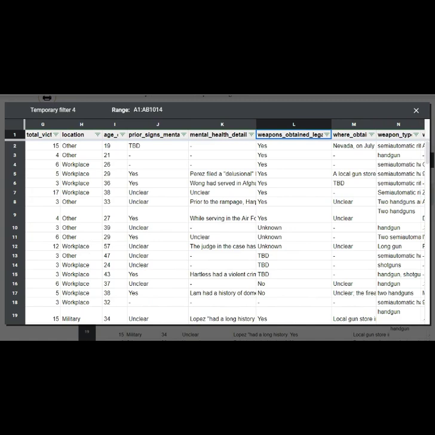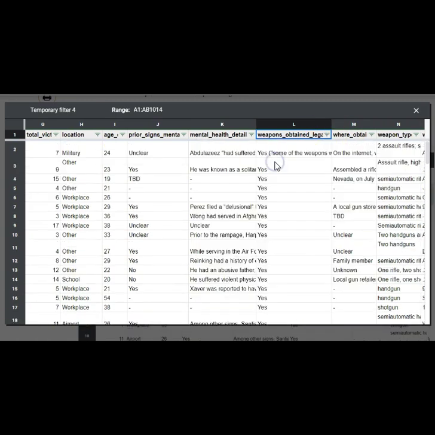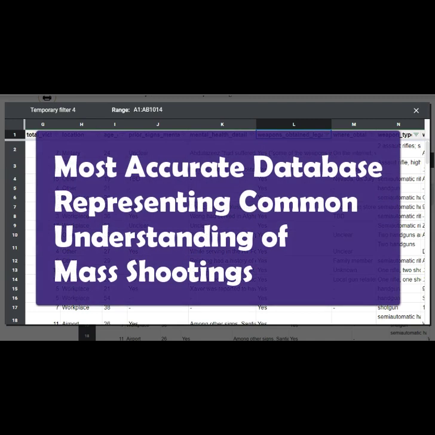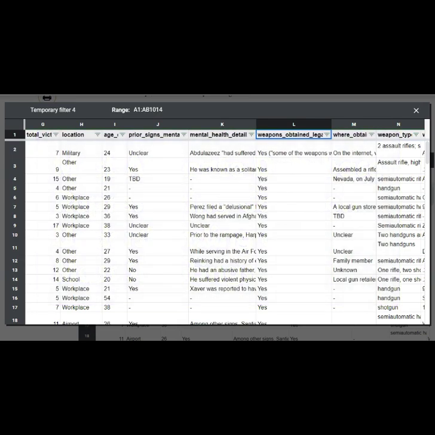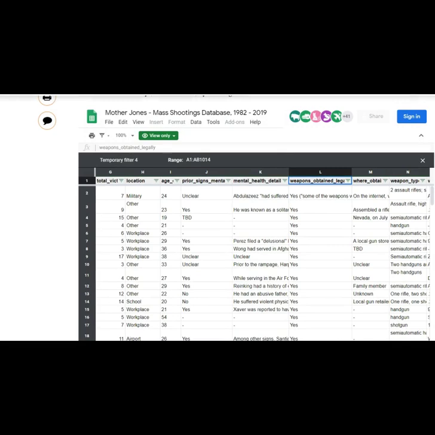For instance, if we want to see which weapons were obtained legally, we can sort that, and that allows us to quickly see which were and weren't. So you can see there's lots we can play around with here, lots of information that we can get depending on what you're looking for. And again, this is the database I think is best and most accurate when it comes to listing mass shootings, although unfortunately it's not used nearly as often as the Gun Violence Archive, which we'll cover next.